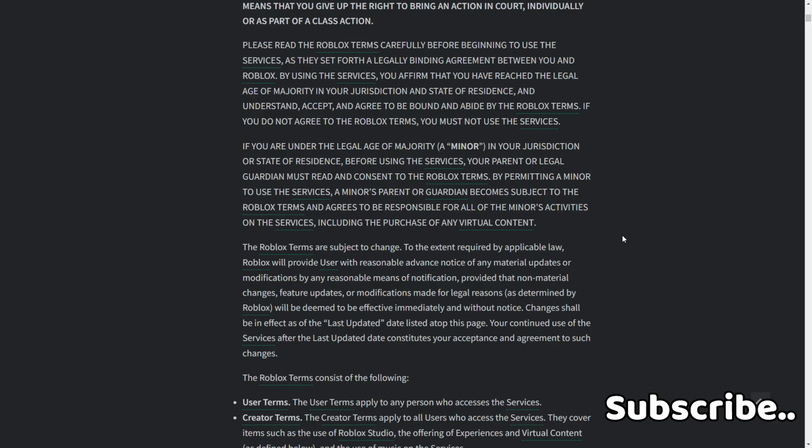The Roblox terms are subject to change to the extent required by applicable law. Roblox will provide users with reasonable advance notice of any material updates or modifications by any reasonable means of notification, provided that non-material changes, feature updates, or modifications made for legal reasons as determined by Roblox will be deemed to be effective immediately and without notice. Changes shall be in effect as of the last updated date listed atop this page. Your continued use of the services after the last updated date constitutes your acceptance and agreement to such changes.